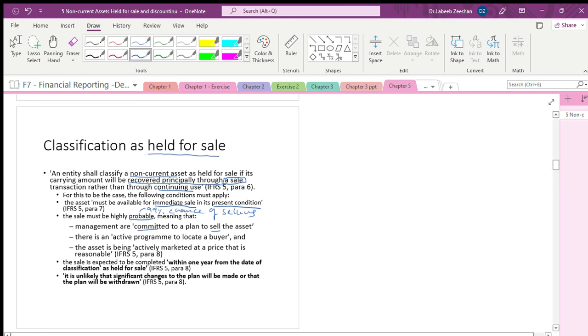Management is committed to the plan. Again, they are just making a point: you have to sell the assets. There is an active program. Definitely, when you want to sell the assets, there should be a buyer. The asset is being actively marketed at a price. Definitely, you have to market it. You have to give promotion, all those things. Then only it will. It's not like you just want